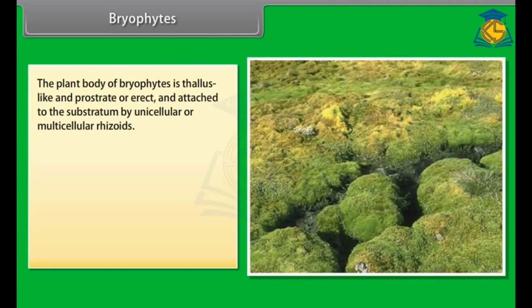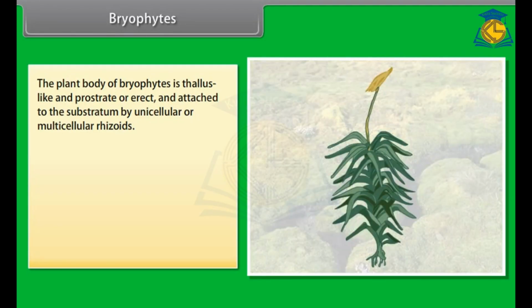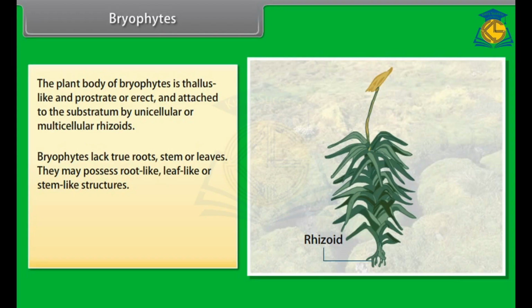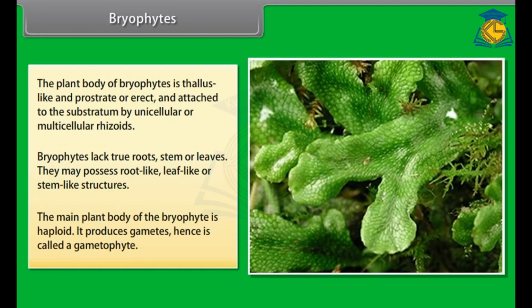The plant body of bryophytes is thallus-like, and prostrate or erect, and attached to the substratum by unicellular or multicellular rhizoids. Bryophytes lack true roots, stem, or leaves. They may possess root-like, leaf-like, or stem-like structures. The main plant body of the bryophyte is haploid. It produces gametes, hence is called a gametophyte.